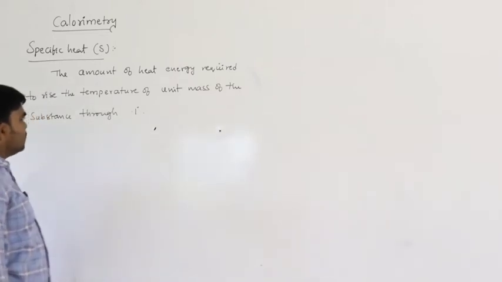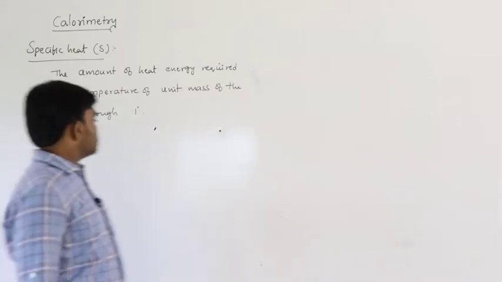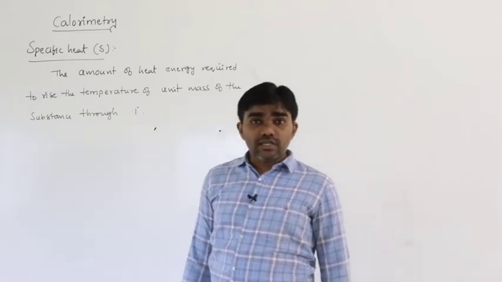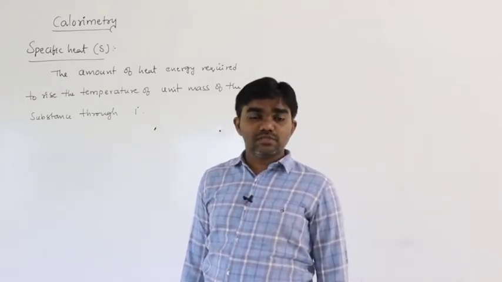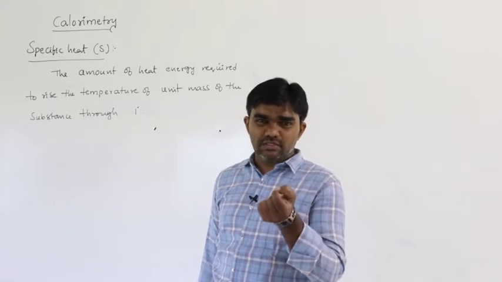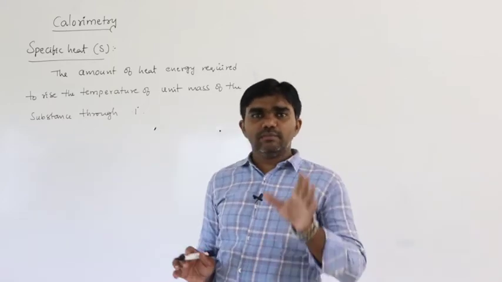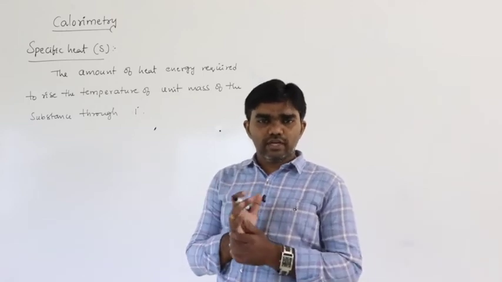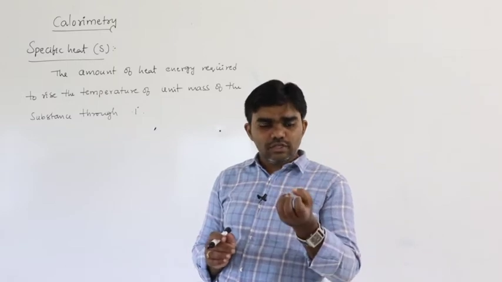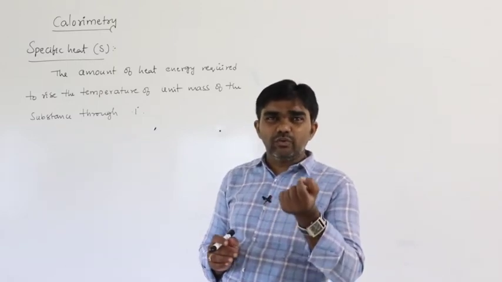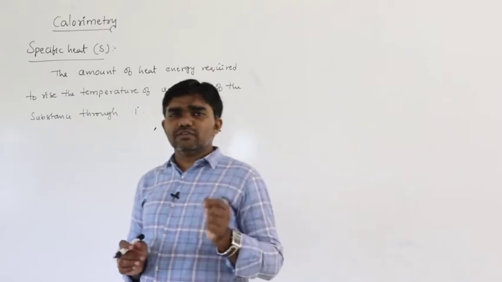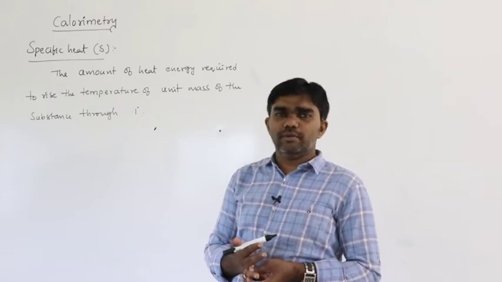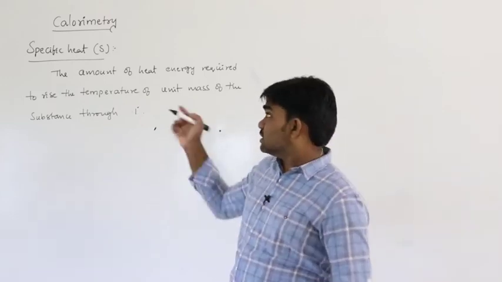Amount of heat energy required to rise the temperature of unit mass of the substance through 1 degree. Unit mass, so not the total mass. For example, if 1 kg of the substance is given, in that what is the unit mass? That mass may be in kgs or grams, whatever it may be, depending on the given situation. So that is called specific heat.